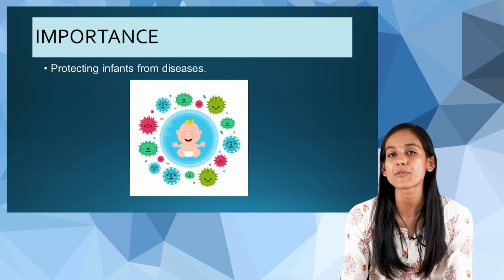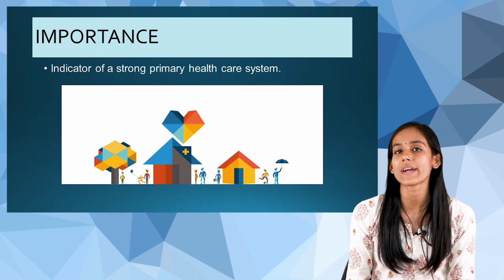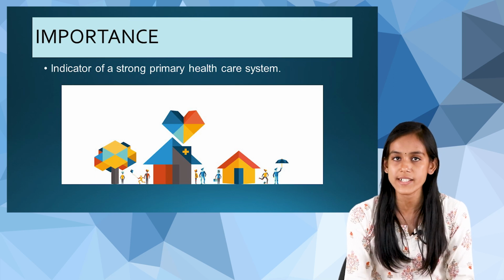Next, we can protect infants from diseases such as tuberculosis, mumps, rubella, and hepatitis B. Children can be protected from these diseases through active immunization. This is also an indicator of a strong healthcare system.